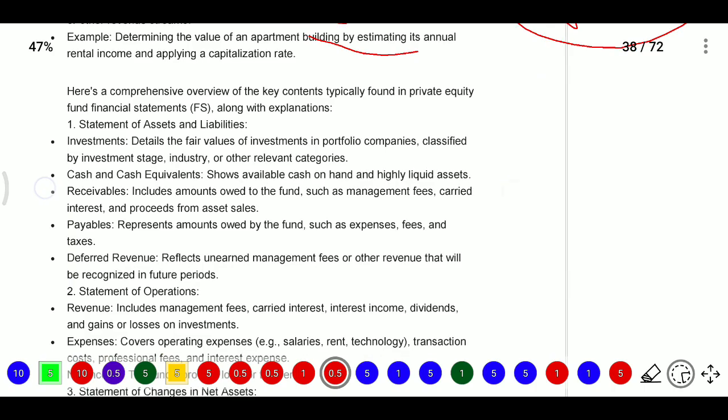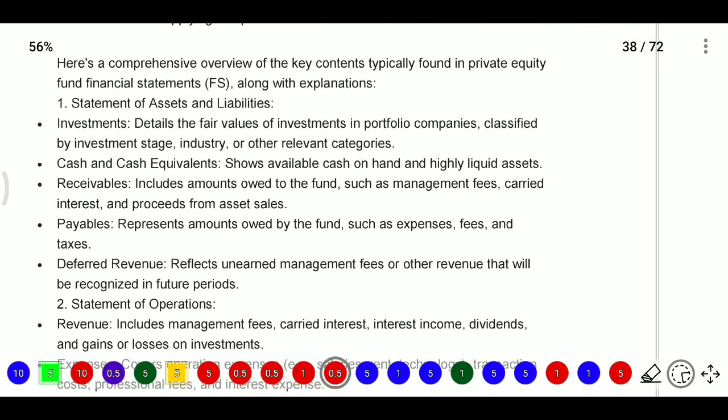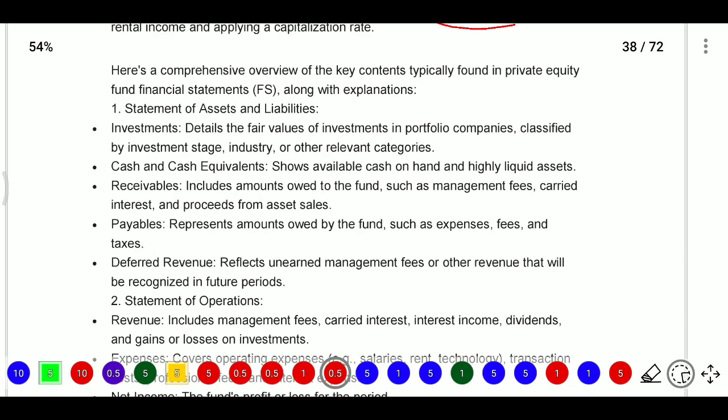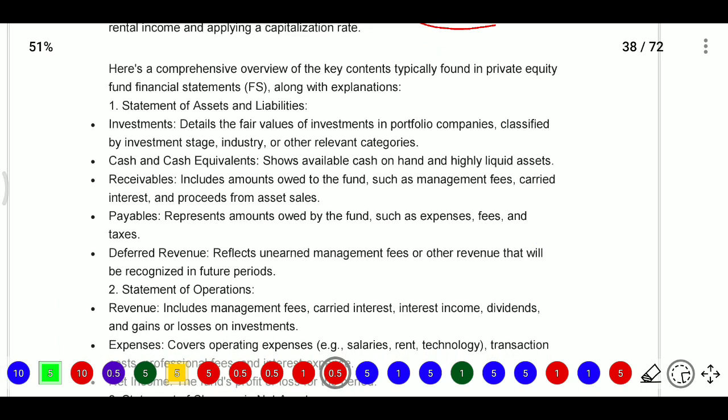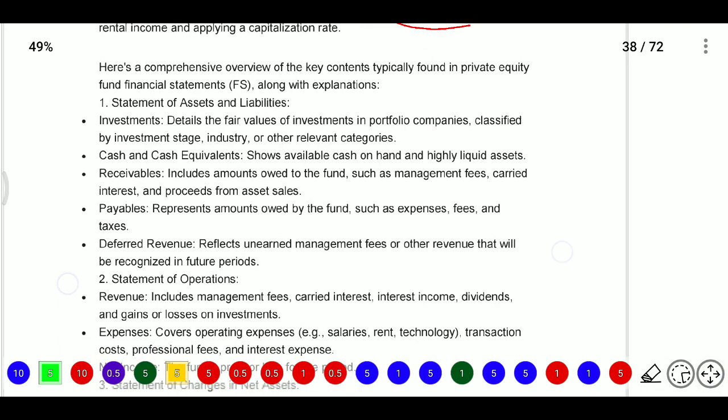Now we will know what the key components included in private equity fund financial statements are. What will be included in the financial statements of a private equity fund? Firstly, we will include the statement of assets and liabilities. In the statement of assets and liabilities, we mainly focus on investment details: the fair value of investments in portfolio companies, classified by investment stages, industries and other relevant categories.